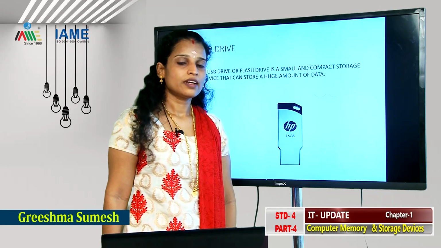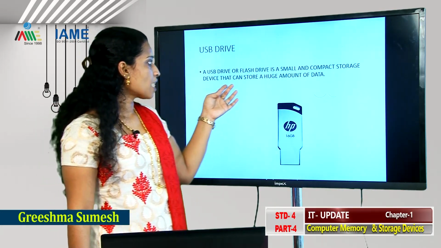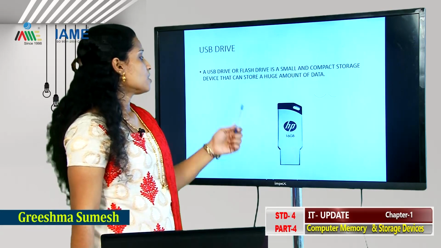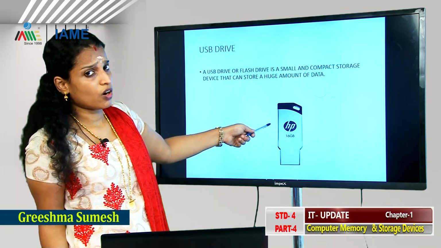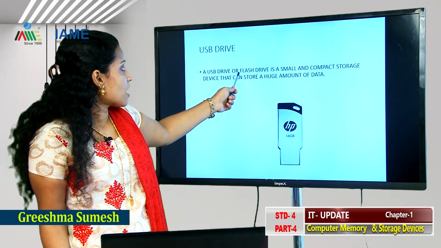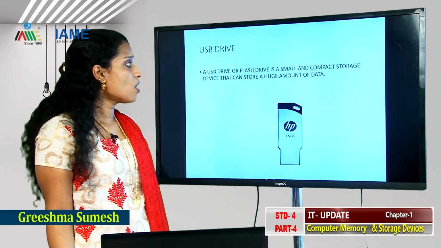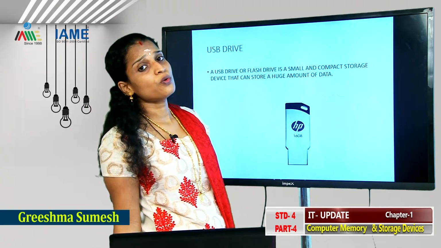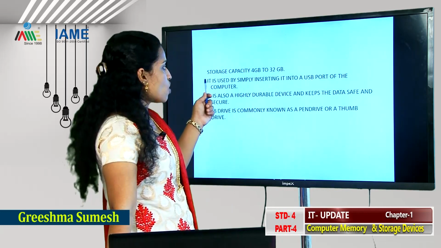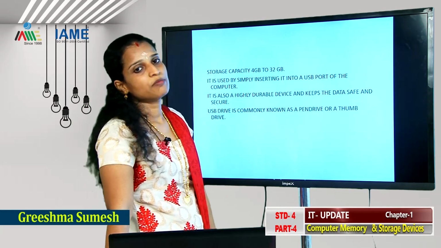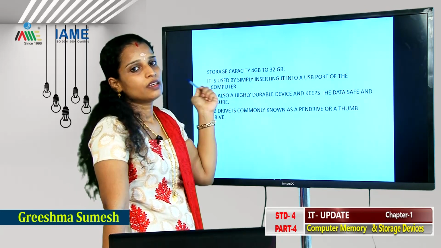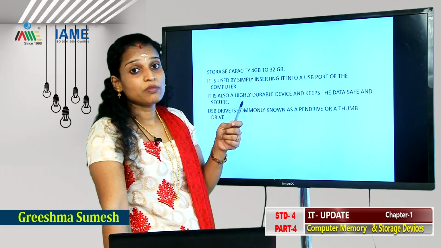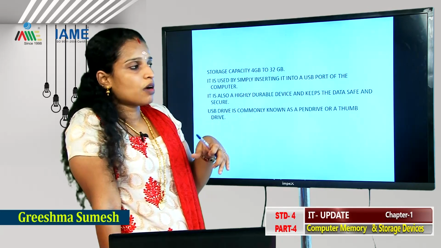Next, USB drive. A USB drive or flash drive is a small and compact storage device that can store a huge amount of data. See, USB drive, pen drive, all of you know about pen drive. Storage capacity is 4 GB to 32 GB, 4 gigabytes to 32 gigabytes.